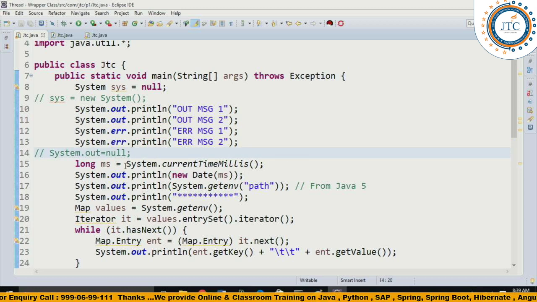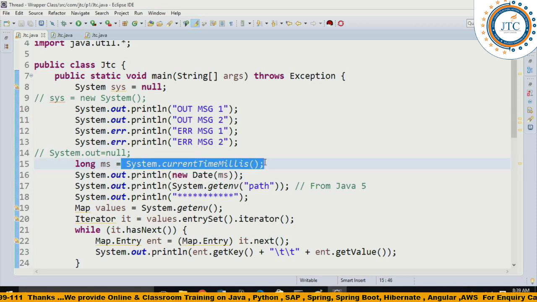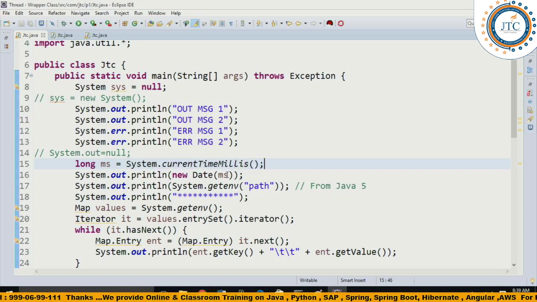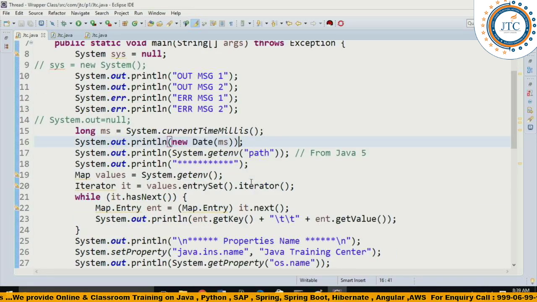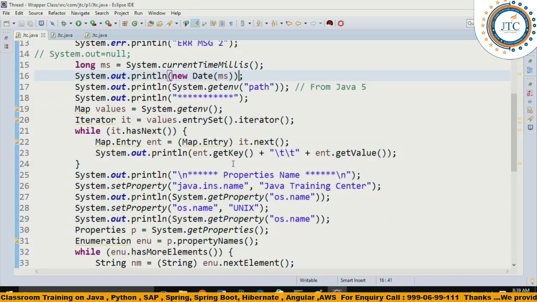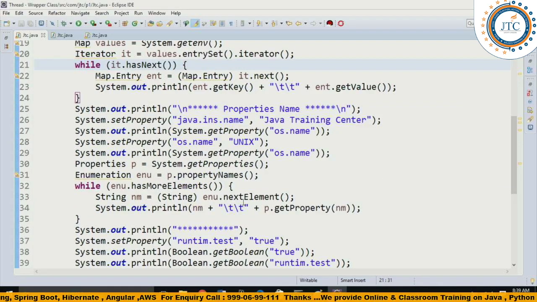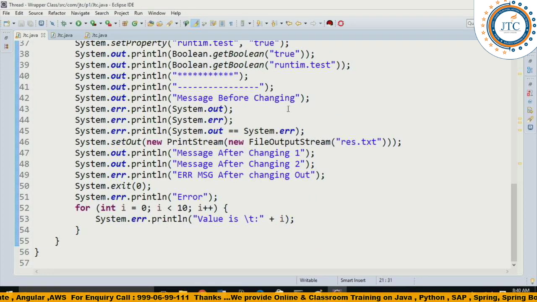Current time millis is going to give the time difference from midnight 12 o'clock of some year, 1947, and to date it is giving the time, right? Here is some path it is showing you. Set property by using the OS name, you can set it here, the Unix and all. Now the last one, what you have to get out of this is, see here now, setIn, setOut, setErr, these references you are checking out.